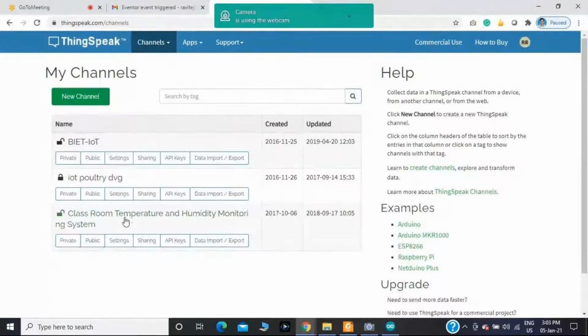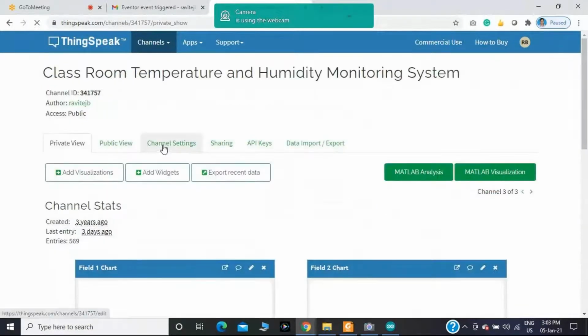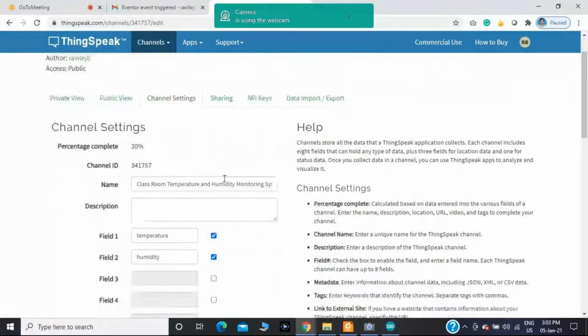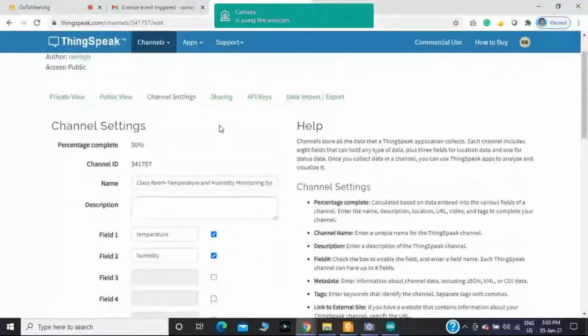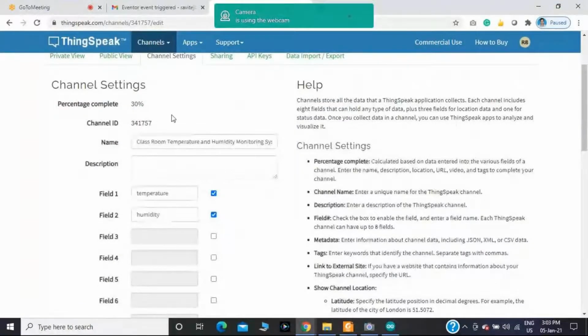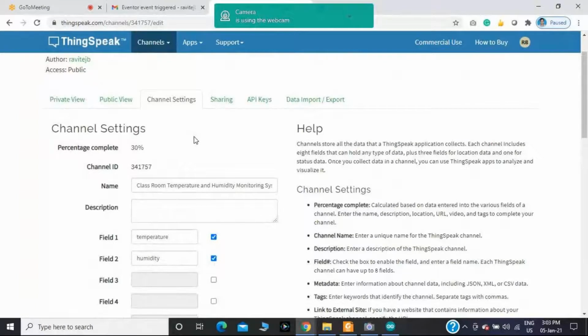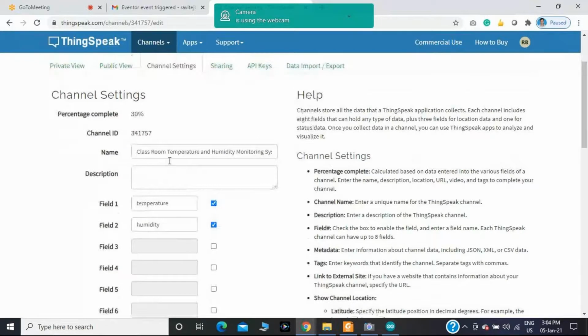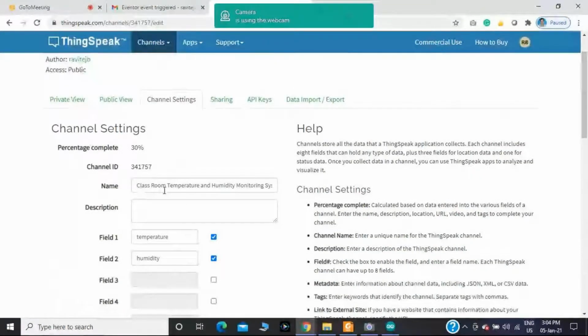I am clicking on the classroom temperature and humidity monitoring system channel. Okay, I will show the channel settings. In the channel settings, first we have the percentage complete. Then for each individual channel, after creating it, ThingSpeak provides an individual channel ID. Okay, this is the channel ID. Then you should give the channel name. In my case, I have taken classroom temperature and humidity monitoring system.